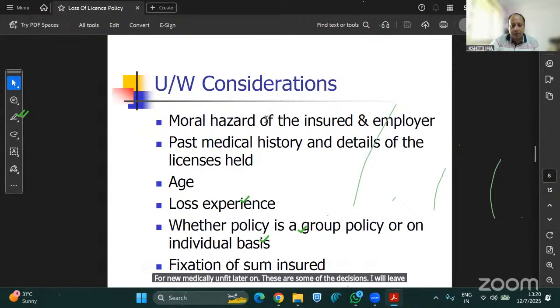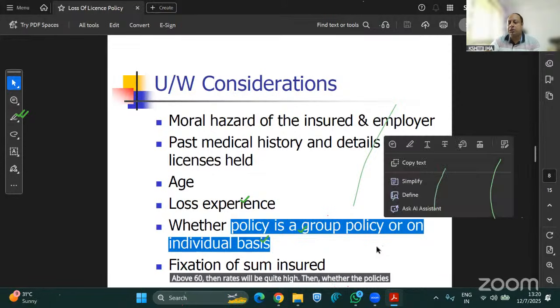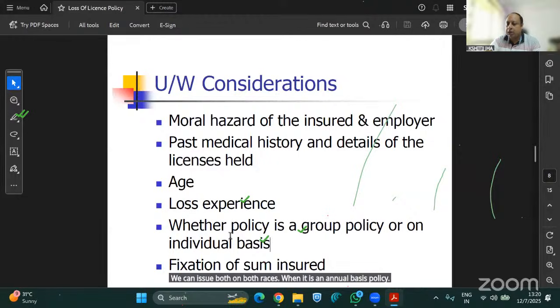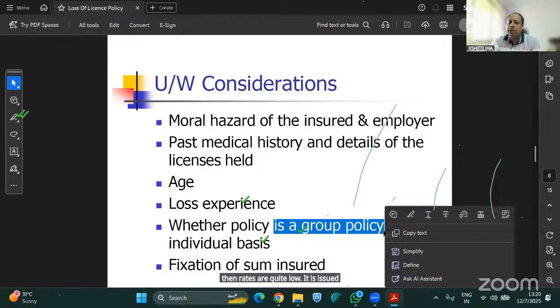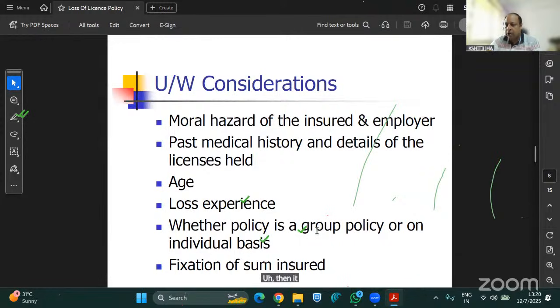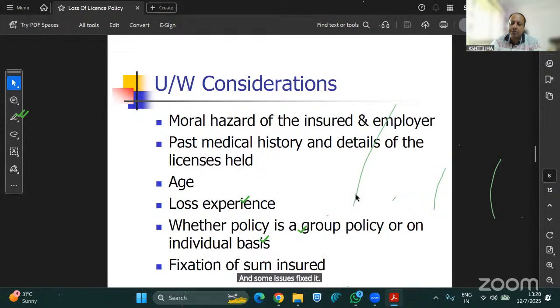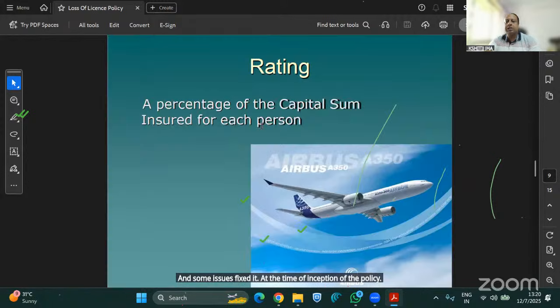I will leave them. These are some of the underwriting considerations. What is the past medical history? What is the age? Age, obviously, if it's a young pilot, the rates will be quite lower. If it's an aged pilot, say above 60, then rates will be quite high. Then whether the policy is a group policy or an individual basis policy. We can issue on both bases. When it is an individual basis policy, then rates are quite low. When it is issued on a group policy, quite a high discount is given, and sum insured is fixed at the time of inception of the policy. Rating is applied on the capital sum insured for each person.